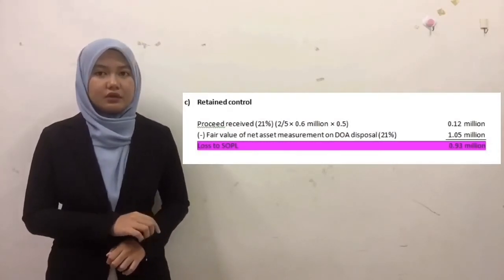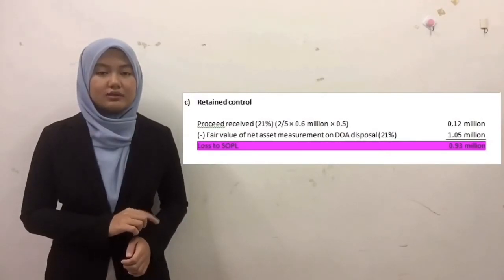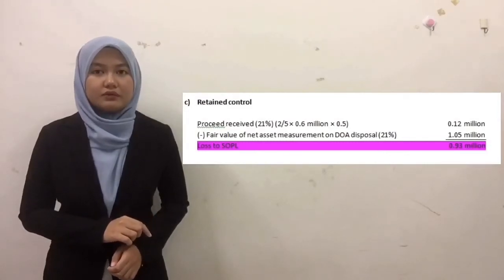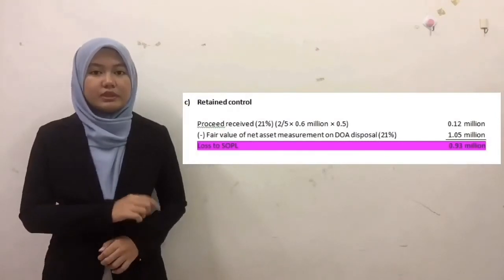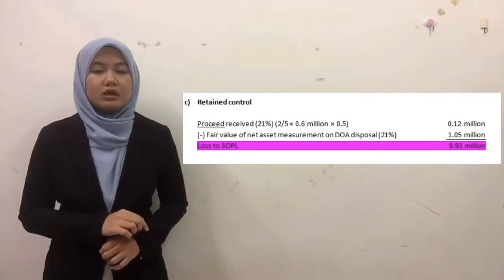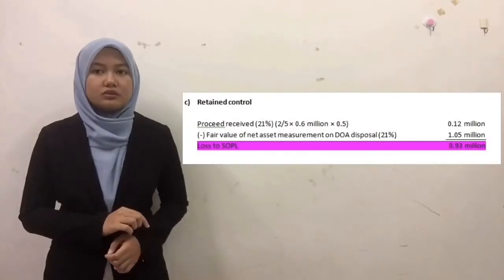For the proceeds received, 2/5 times 600,000 times 50 cents amounted to 120,000. For the fair value of net assets measured on date of disposal, we just took from the information given, which is 1.05 million. So we got a loss to the statement of profit or loss amounting to 930,000.